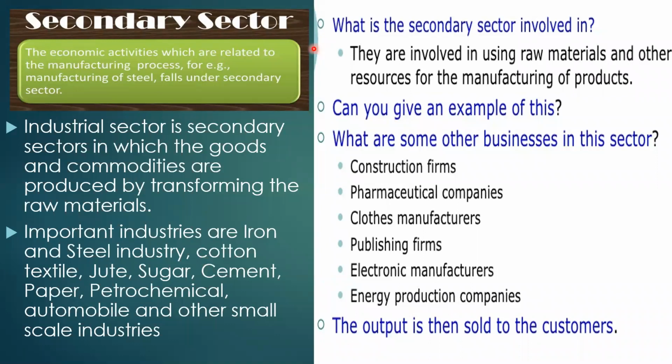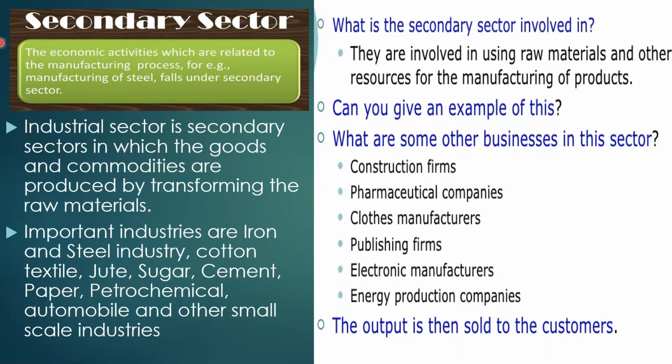Secondary sector. The economic activities which are related to manufacturing processes are called the secondary sector. They involve the conversion of raw materials into finished goods. The industrial sector is the secondary sector, in which goods and commodities are produced by transforming raw materials. Important industries are iron and steel, cotton textile, jute, sugar, cement, paper, petrochemical, automobile, and other small scale industries.